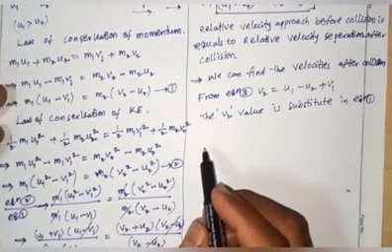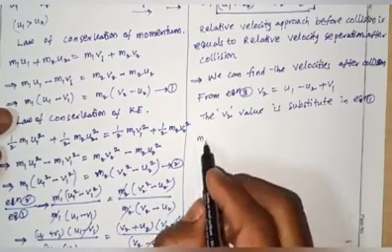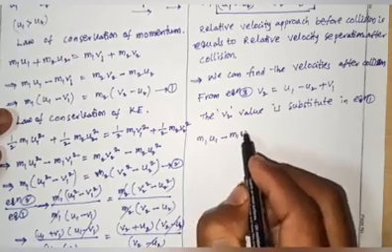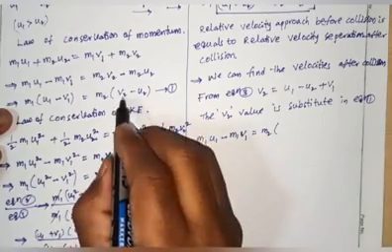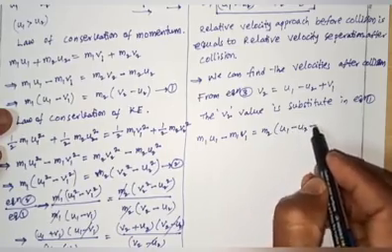So m1 u1 minus m1 v1 equals m2 times (v2 minus u2), where v2 equals u1 minus u2 plus v1.